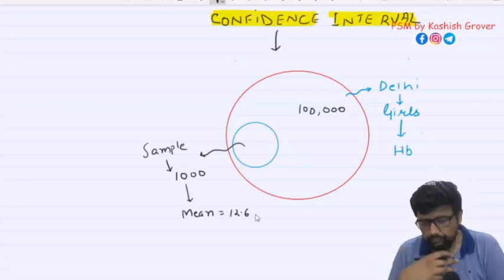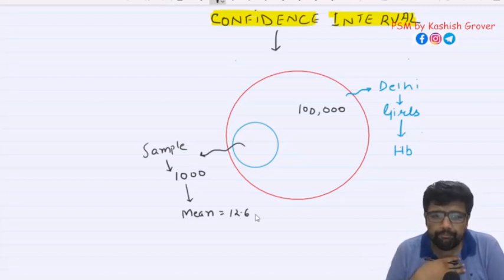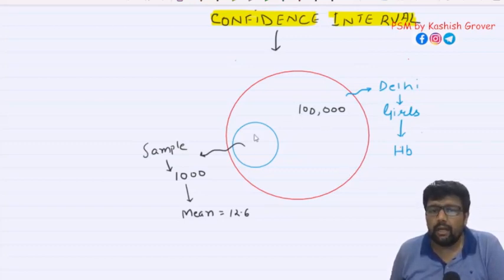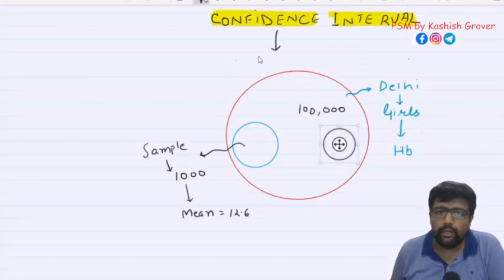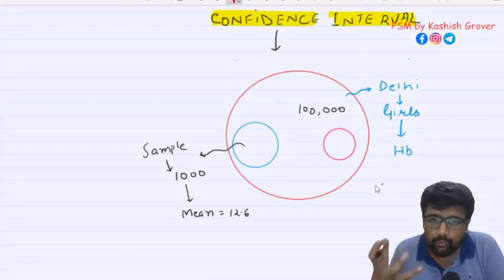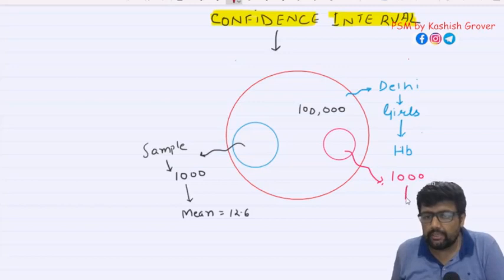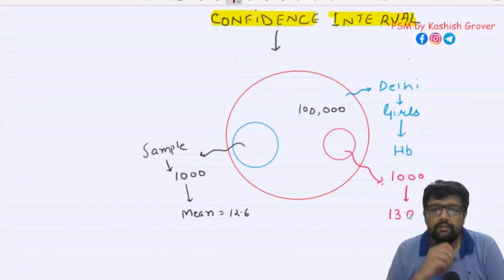Now I say you go and study hemoglobin level among these 1 lakh girls other than these girls, right? So now if you go here and you include another sample that was part of this whole Delhi population, right? So you also included some 1000 girls, other than these 1000 girls, and you found hemoglobin is 13.